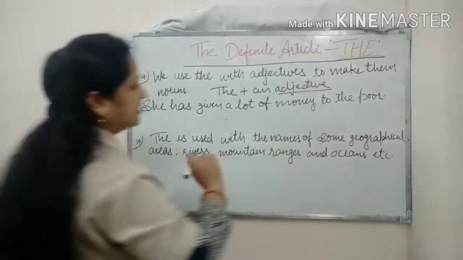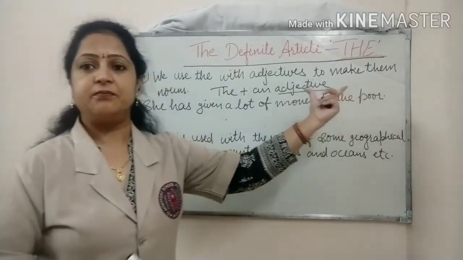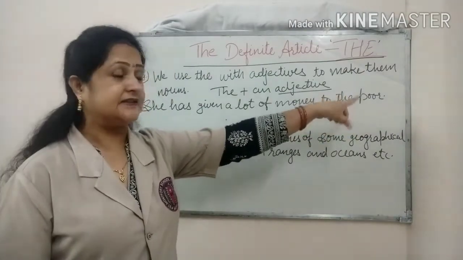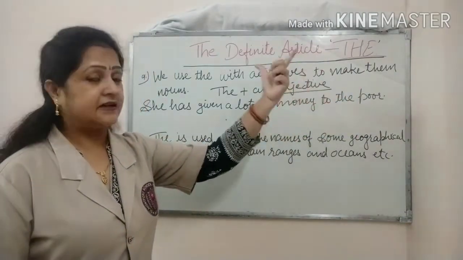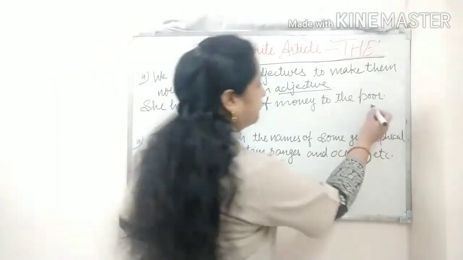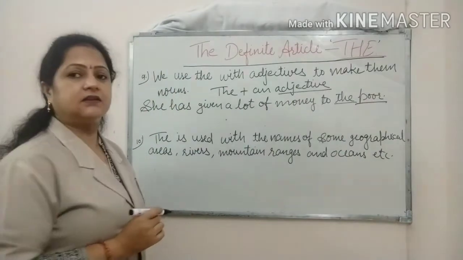So here the poor refers to the poor people. Here poor is not used as an adjective. It refers to the poor people. Why? Because just before poor we have written the article the.